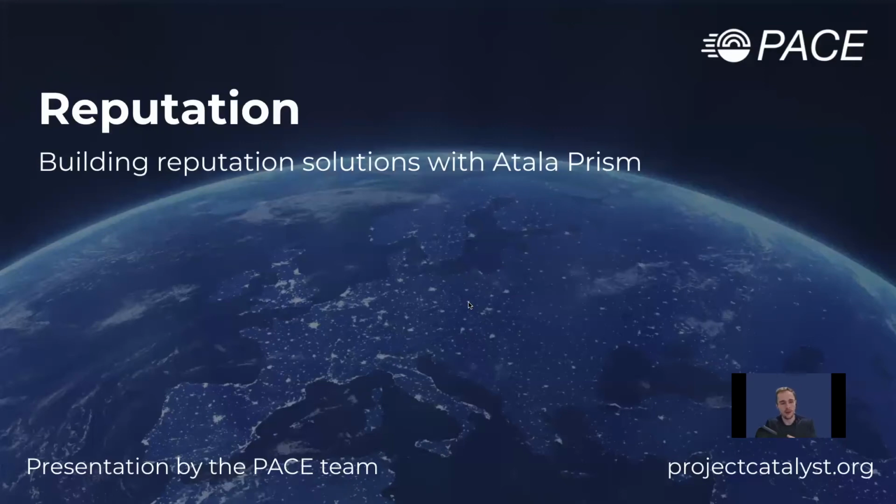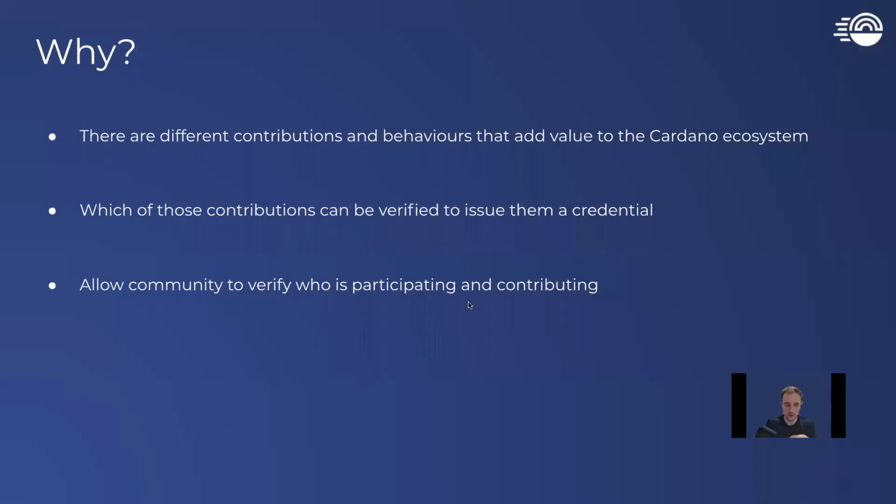Hey guys, so I just want to talk a bit about reputation and share some ideas on that. So when Atala Prism comes, we just want to look at what tools or solutions we could add and create that could help community members build up a form of reputation that they could then use to verify to different people or to different products or dApps or protocols. So there's something that shows some value that they've contributed and/or participated in a lot of things in the ecosystem. So why are we looking at reputation?